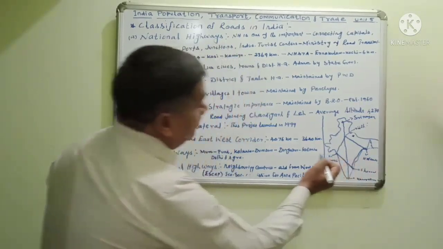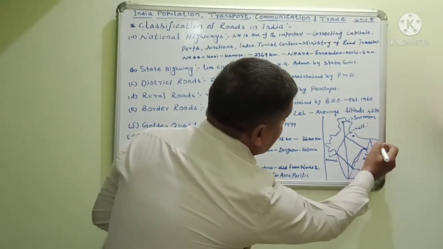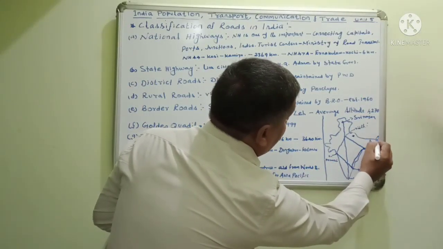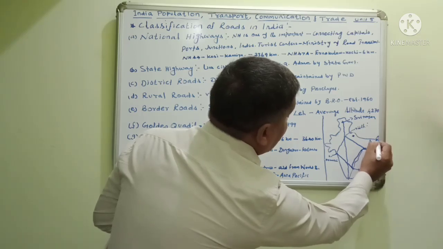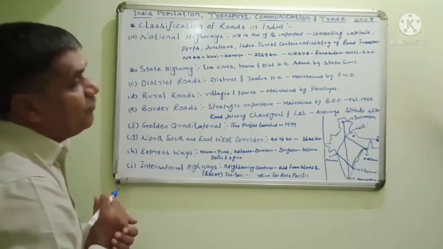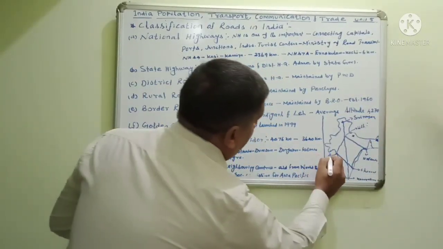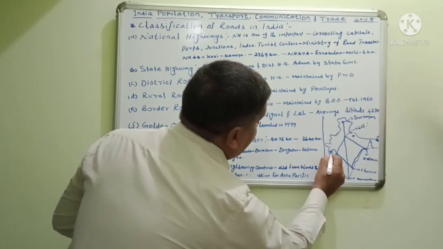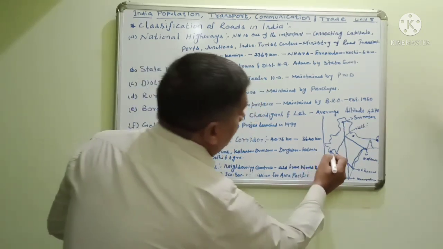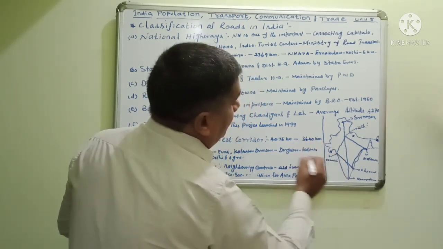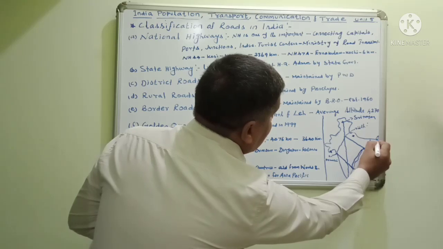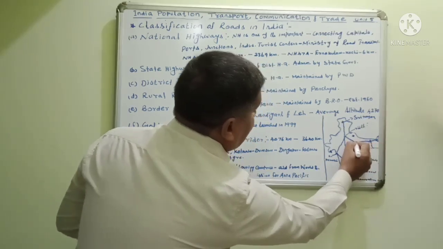And the East-West corridor. In the east, Silchar in Assam, to Porbandar in the west, which is in Gujarat. So, the East-West corridor.